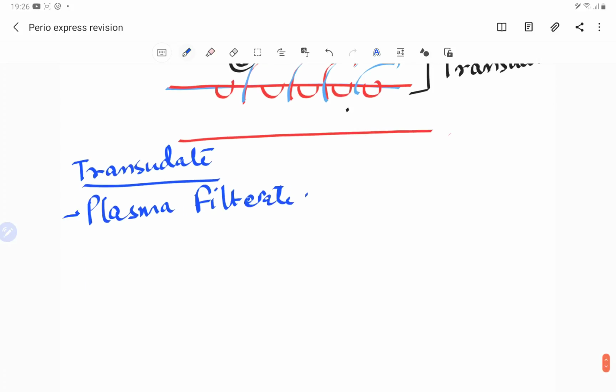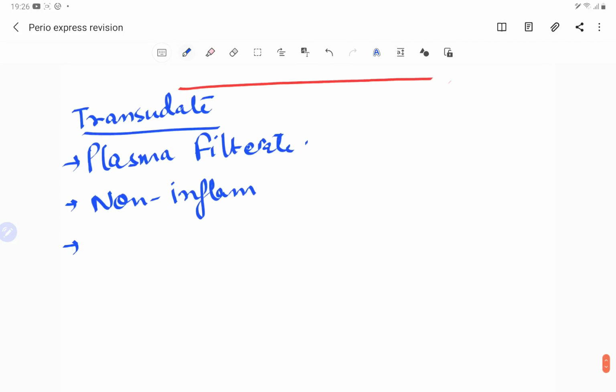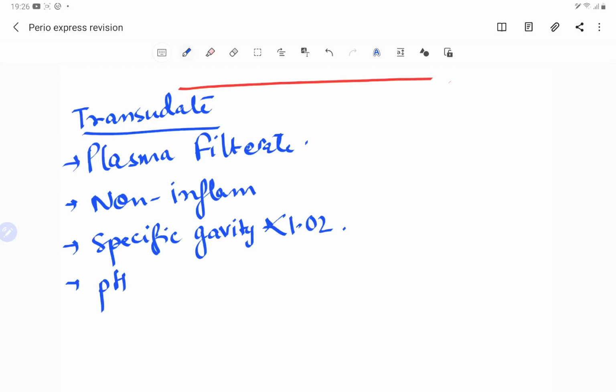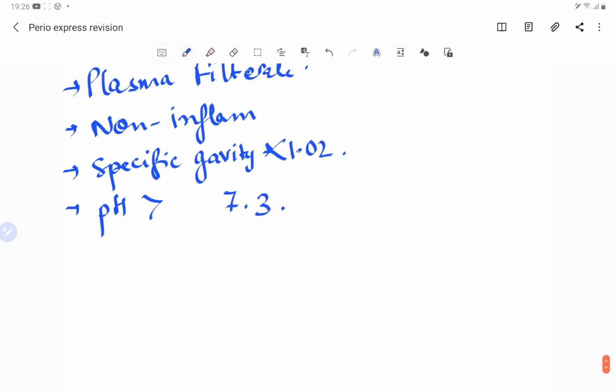This is non-inflammatory because we cannot see any inflammatory cells, right? Non-inflammatory. And also we see that the specific gravity of this fluid is very less, which is less than 1.02. And the pH is more alkaline, that means more than 7.3. So the cells are very less.